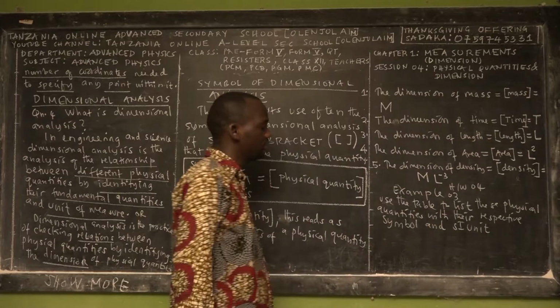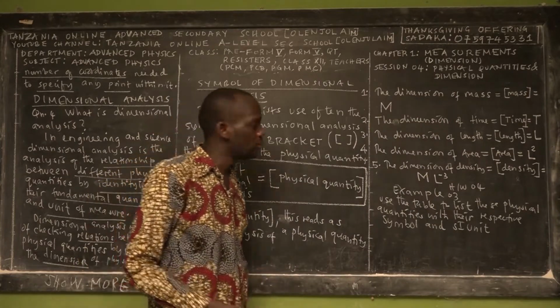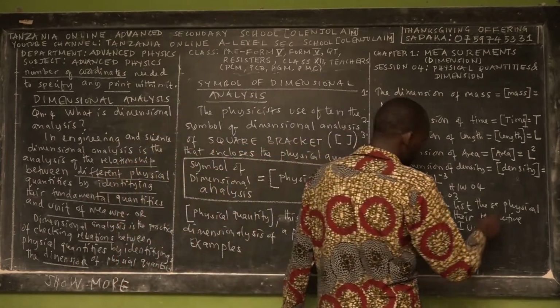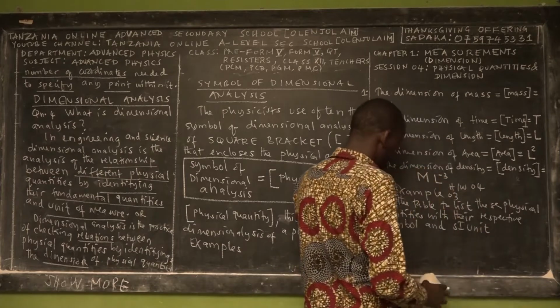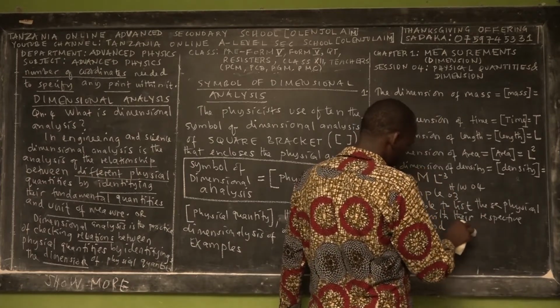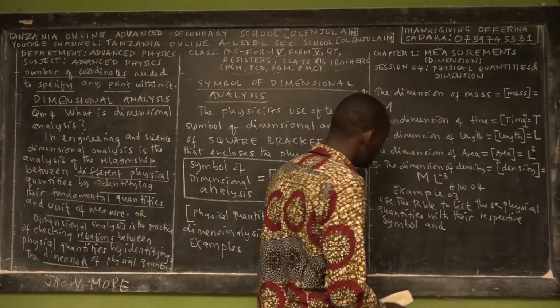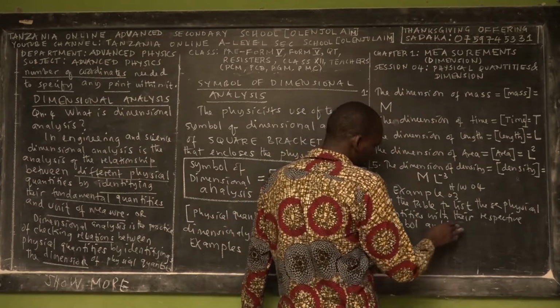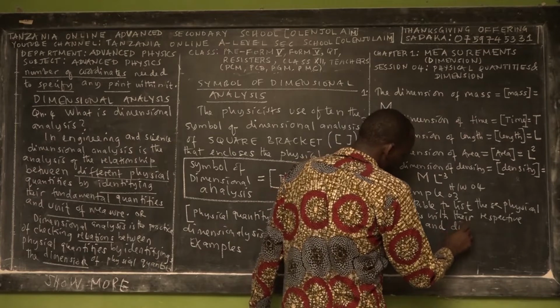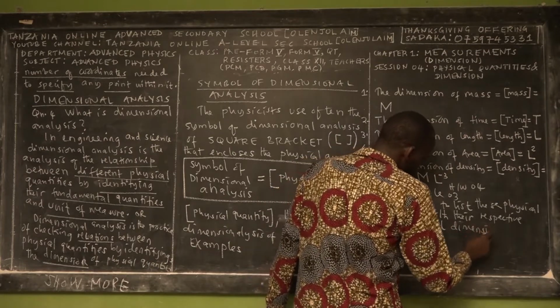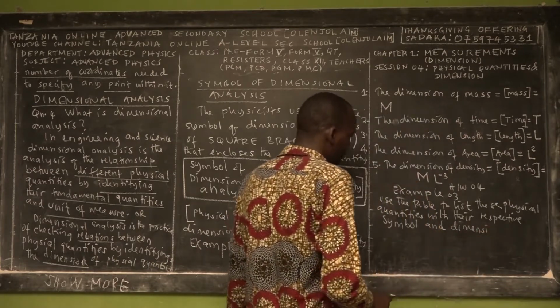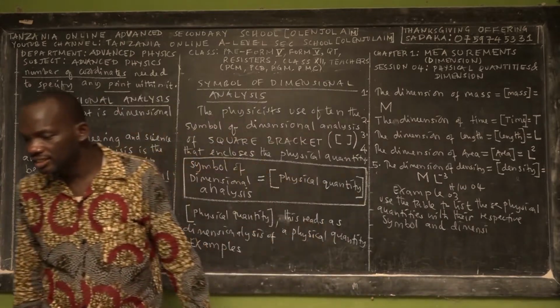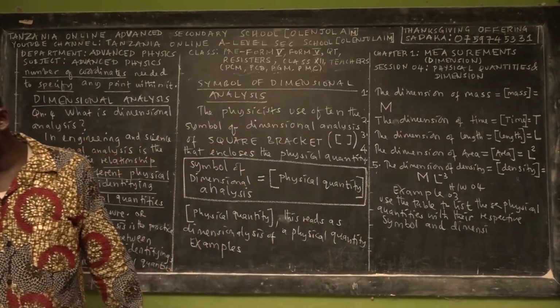What is the goal of these questions? The goal of these questions is that we want to show you their respective symbols, because the sentence says that the symbol of dimensional analysis may be different.